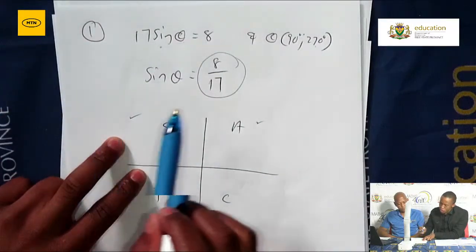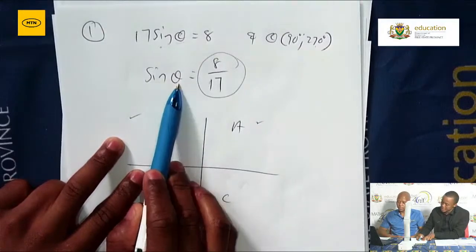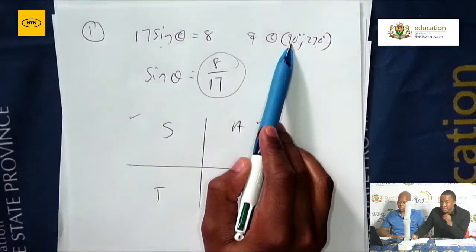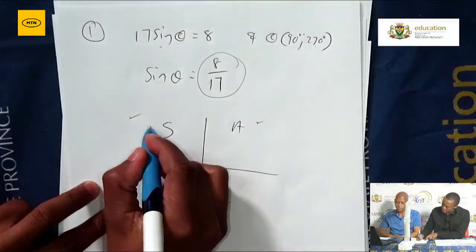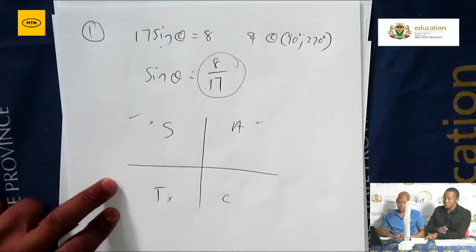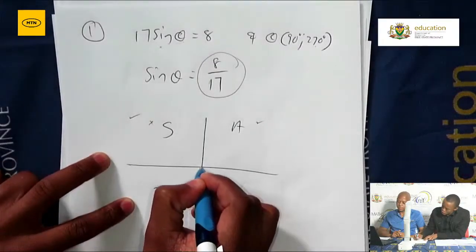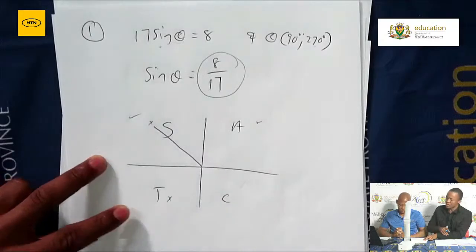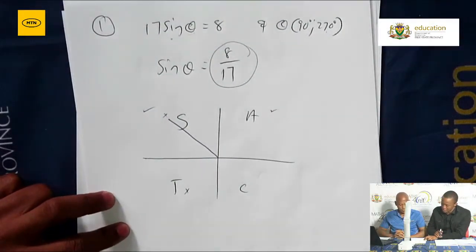And you then also check the interval where the angle is located. The interval here, they tell us that our angle should lie between 90 and 270. So I then indicate on my Cartesian plane where the angle is located, and then you know exactly where the terminal arm will be positioned. Your terminal arm will therefore be positioned in the second quadrant.